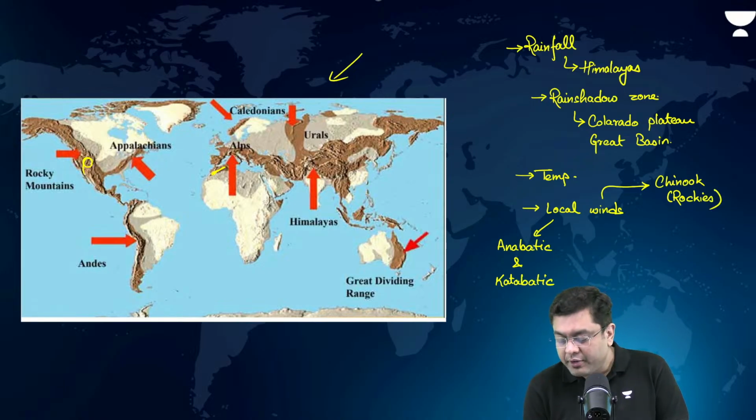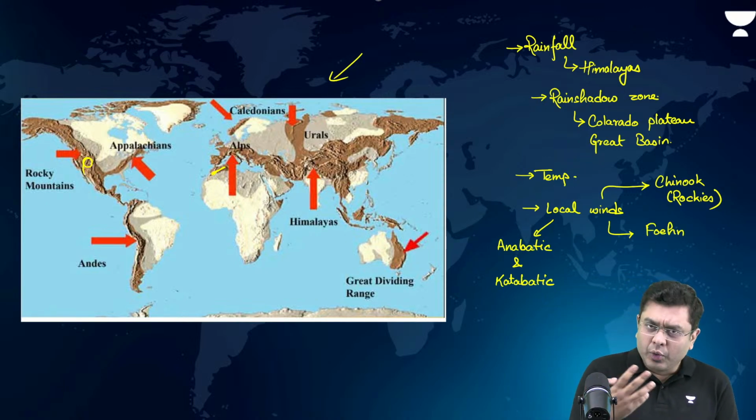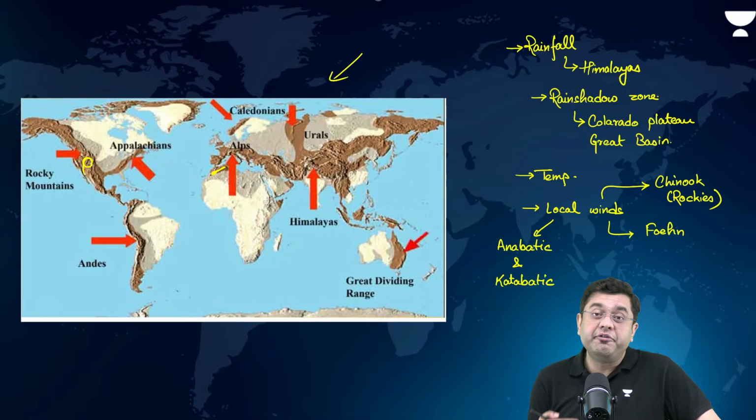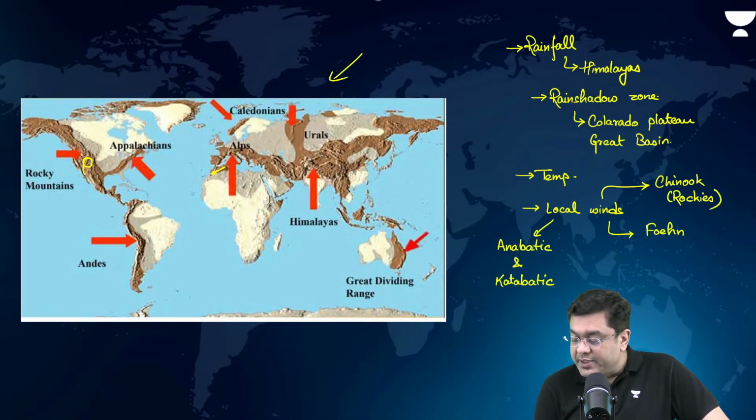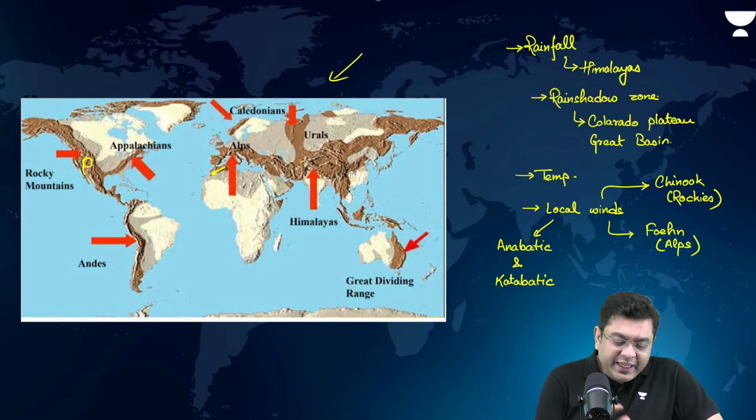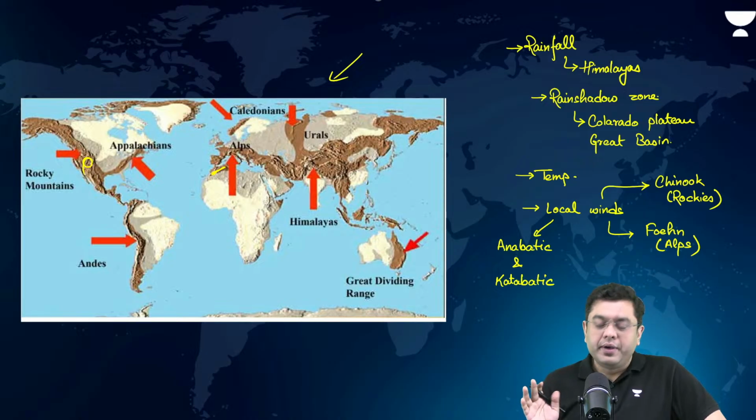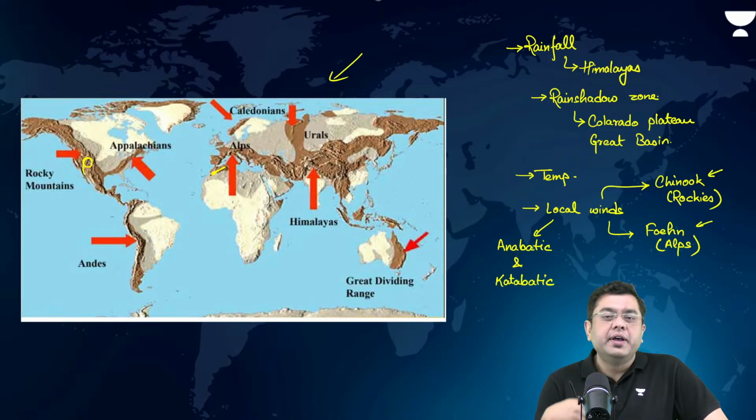And then you have Foehn. They are the ones which bring about some amount of warming. Where is it that Foehn is experienced? Foehn is experienced across the northern slope of the Alps. Okay? So these two you have to mention, right? They create an early sowing season, etc.